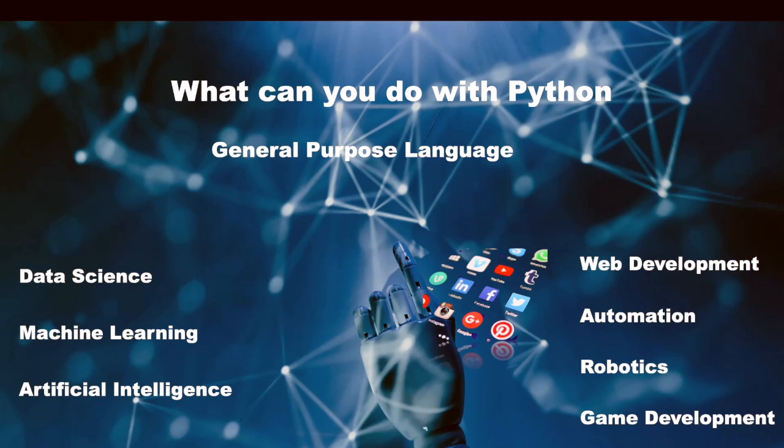Later, you can pick up specific languages like Go, JavaScript, Rust, Java, etc. for specific tasks. In the future, I am going to teach those also in this channel. But with the explosion of machine learning and AI, Python has a huge job market worldwide. An experienced Python developer can earn on average up to 130,000 US dollars per annum, which is pretty cool, right? Let me know in the comment box why you want to learn Python.